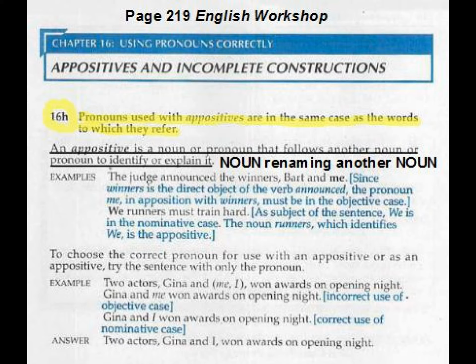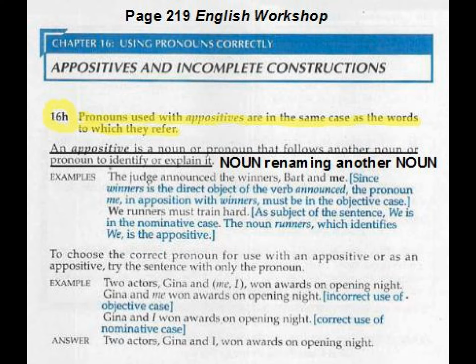The judge announced the winners, Bart and me. Now let's read the blue part. Since winners is the direct object of the verb announce, the pronoun me in apposition to winners must be in the objective case. So since me is renaming winners, which is a direct object, you'll need to use me, the objective case. Let's look at the next one.